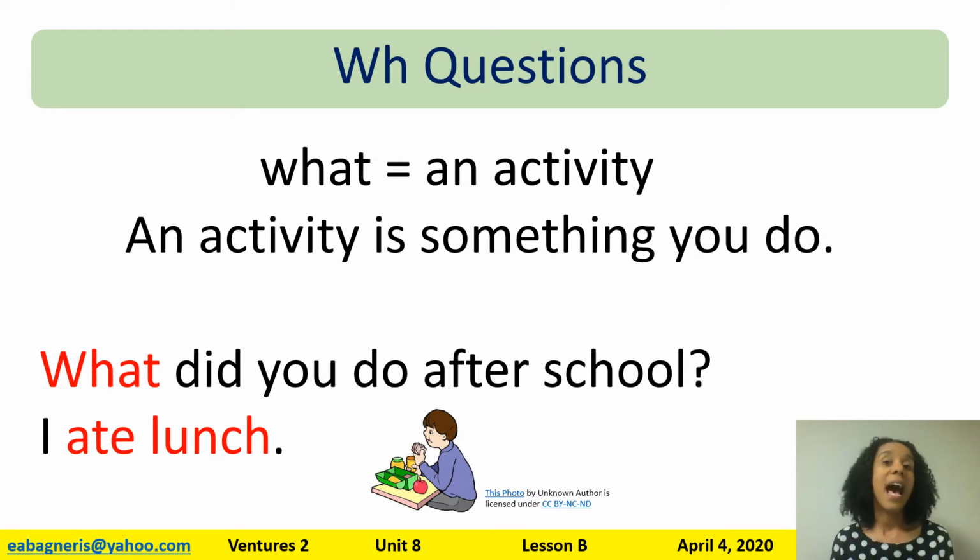Now we're going to add to what we already know about who and when, and we're going to add two more WH words. The first word is what. We use what a lot. In this unit, we're going to use what to talk about an activity. What's an activity? An activity is something you do. So let's look at a few examples.